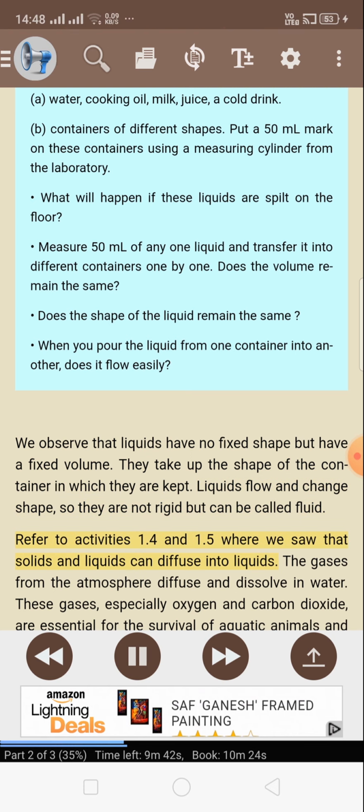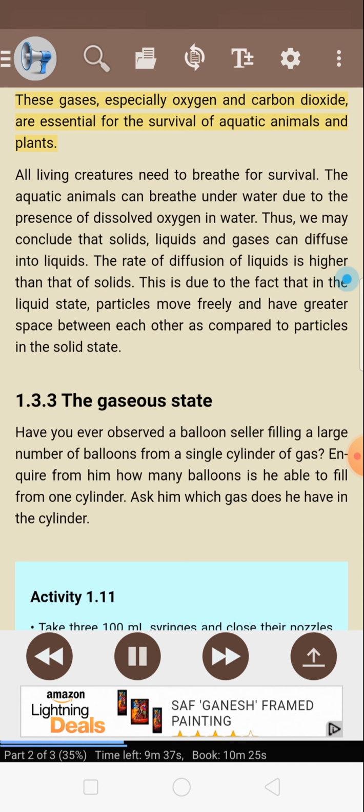Refer to activities 1.4 and 1.5 where we saw that solids and liquids can diffuse into liquids. The gases from the atmosphere diffuse and dissolve in water. These gases, especially oxygen and carbon dioxide, are essential for the survival of aquatic animals and plants. All living creatures need to breathe for survival. The aquatic animals can breathe underwater due to the presence of dissolved oxygen in water. Thus, we may conclude that solids, liquids, and gases can diffuse into liquids.